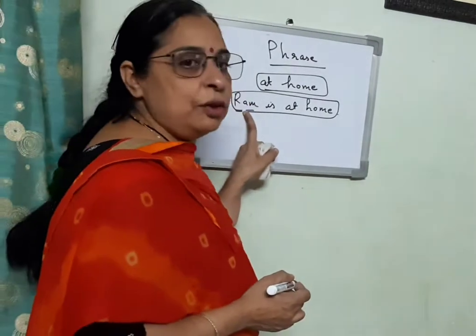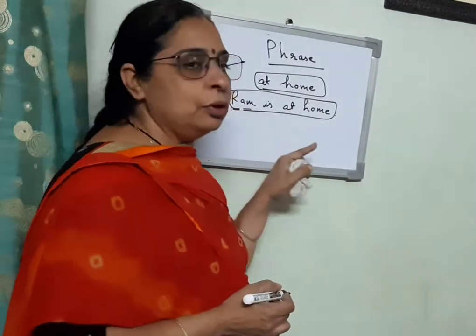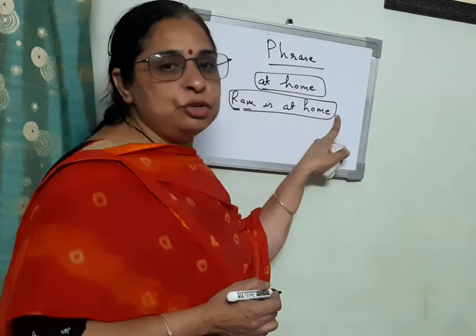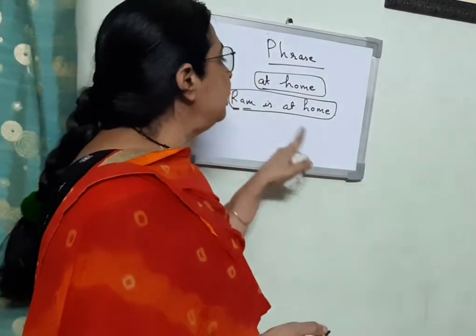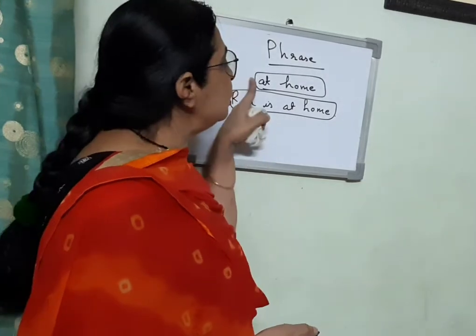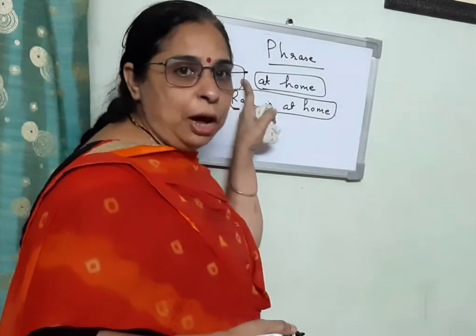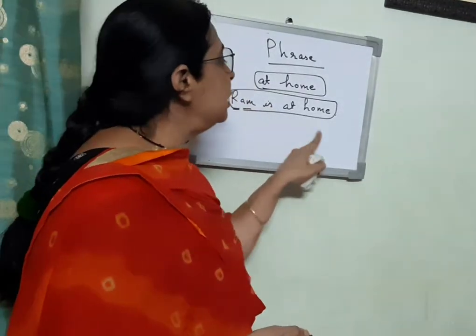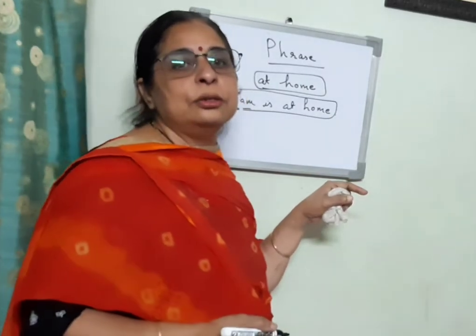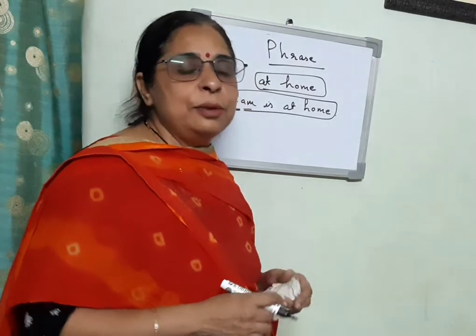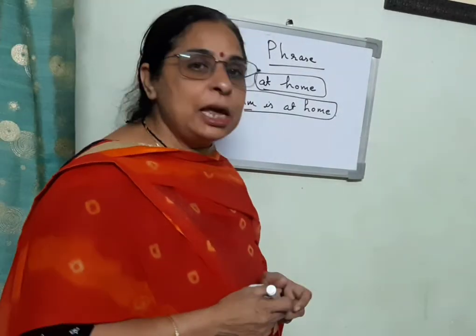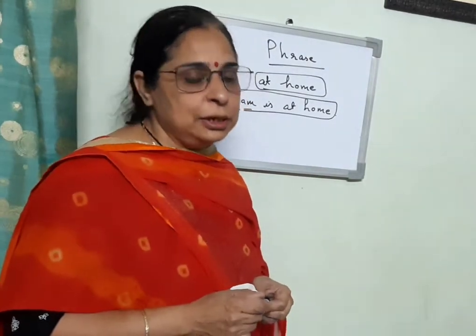A sentence will always start with a capital letter, and it can end with a question mark, full stop, or with an exclamatory mark. And the other thing is that a phrase does not include a verb, but a sentence has a verb. So this is the difference between a phrase and a sentence.